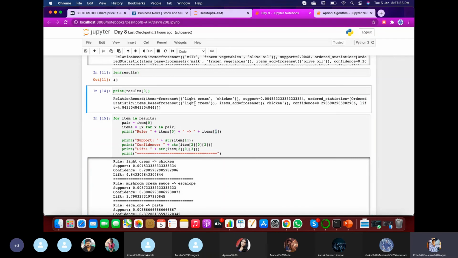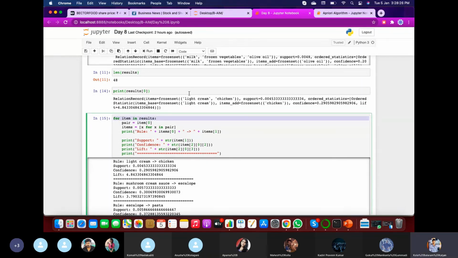So the combination between these both, like who are purchasing the light ice cream and then also purchasing the chicken, is our rule here. So it is having a support, where in item of 1 the support value is being represented, as previously in the results.